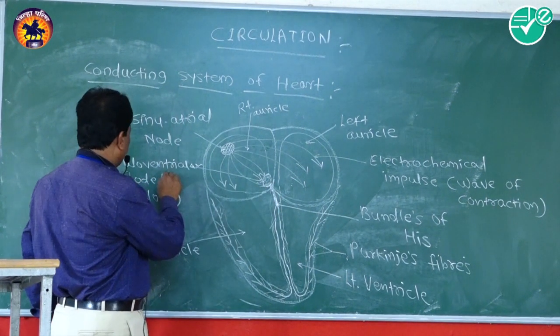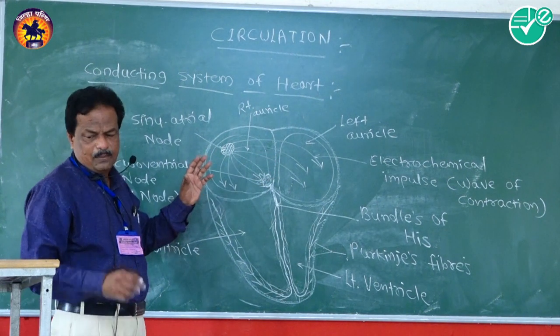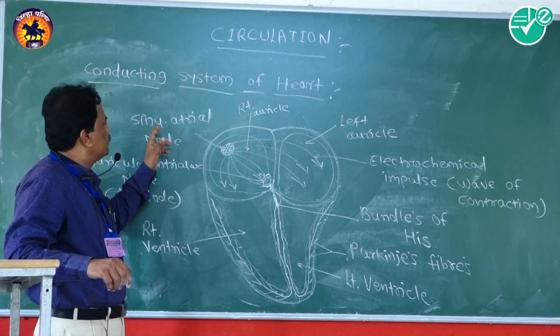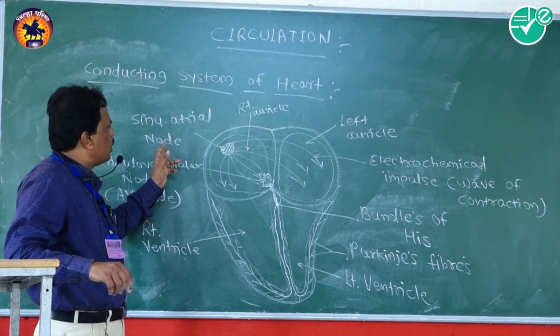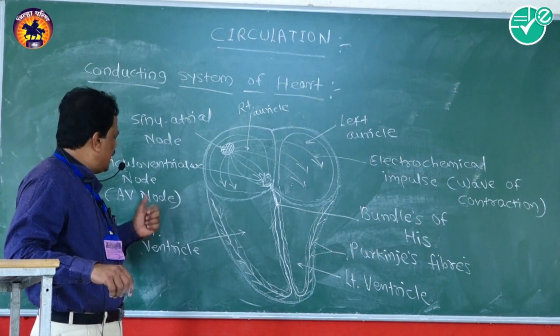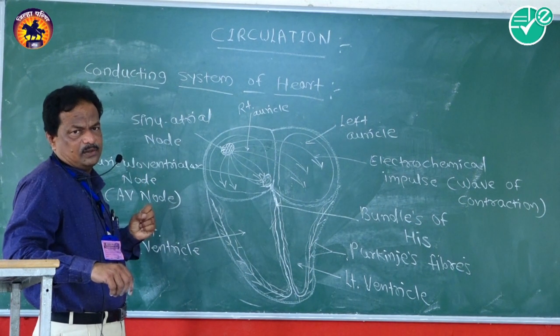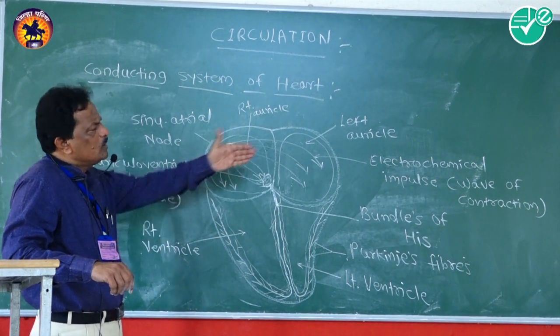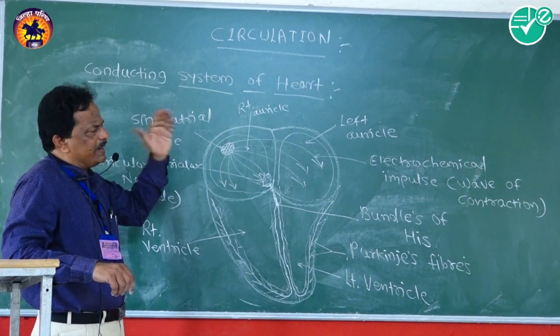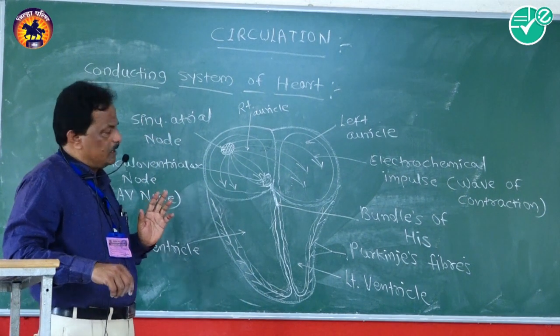That auriculoventricular node receives some of the electrochemical impulses which are generated from the SA node. That AV node undergoes the phase of stimulation due to the presence of waves of contraction generated by the SA node.